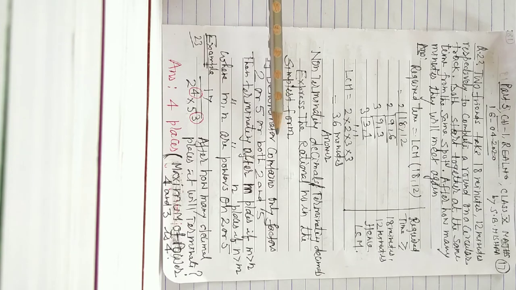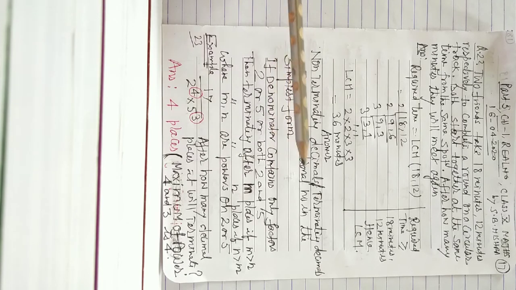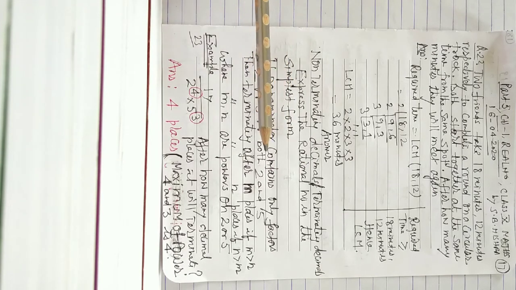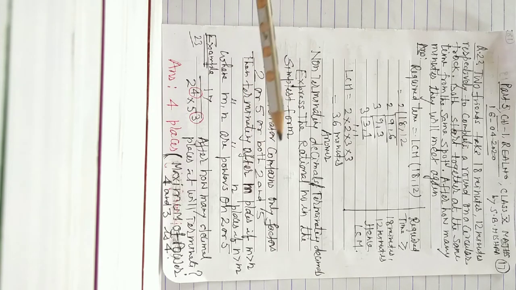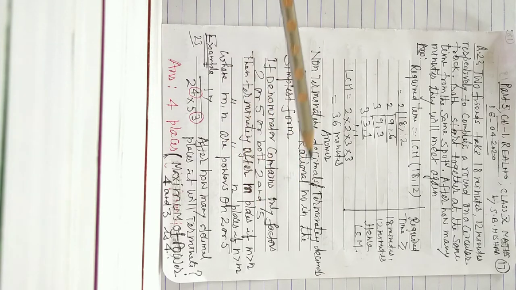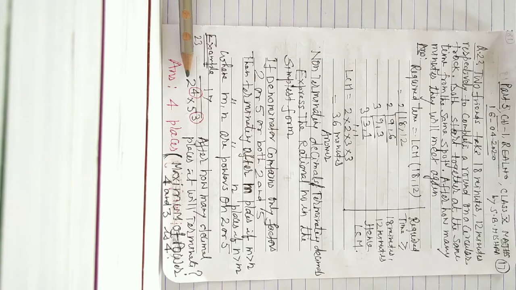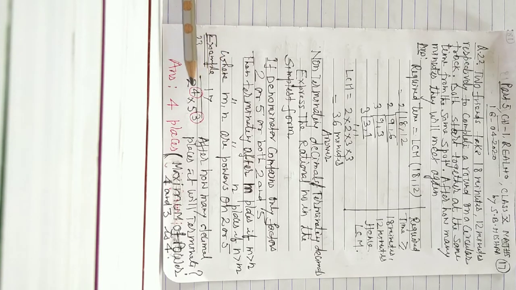If the denominator contains only the factors 2 or 5 or both 2 and 5, then it terminates after m places if m is more than n, and after n places if n is more than m. See the example here, question number 23. The power of 2 is 4 and the power of 5 is 3. The maximum power is 4. 4 is greater than 3, so the answer is 4. This will terminate after 4 decimal places.